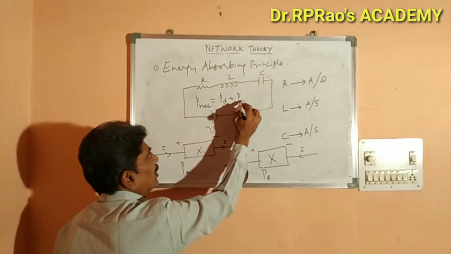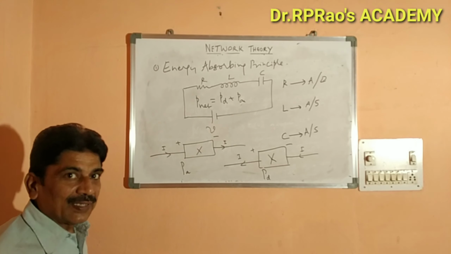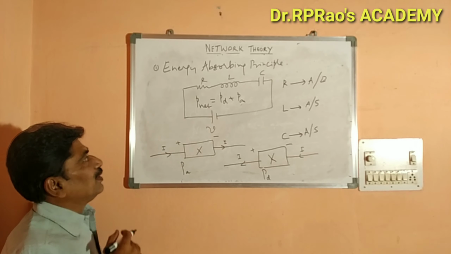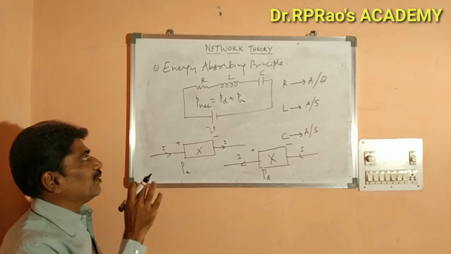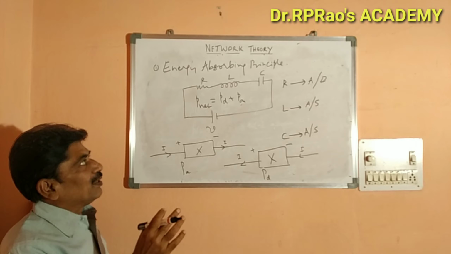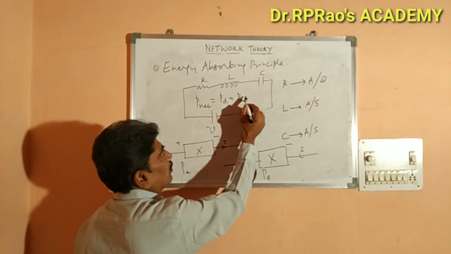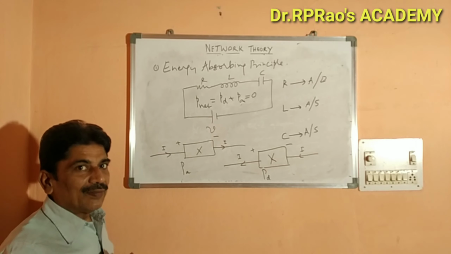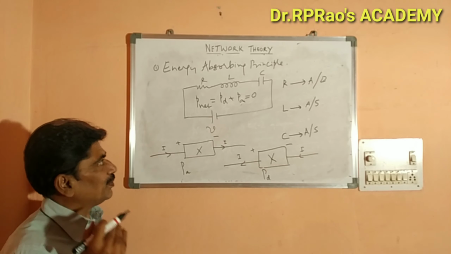Why? Because in the universe, energy is conserved. So in the network also, power is conserved. So net power should be equal to zero, because the power delivered will be equal to the power absorbed.